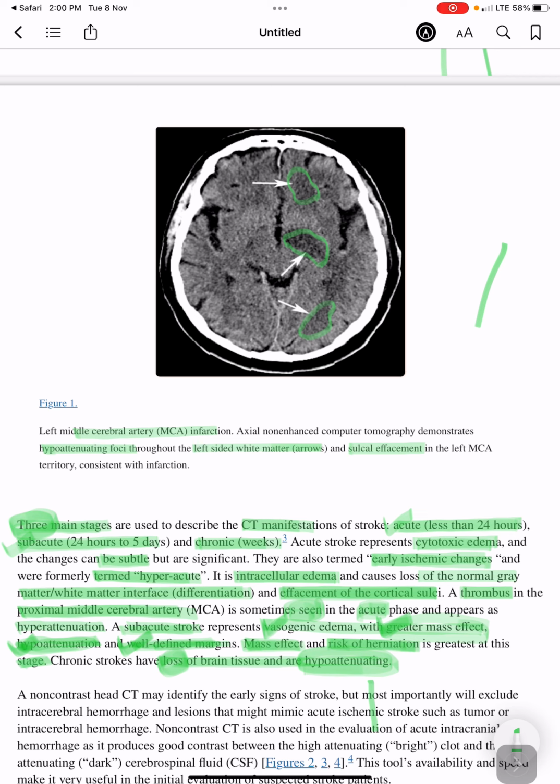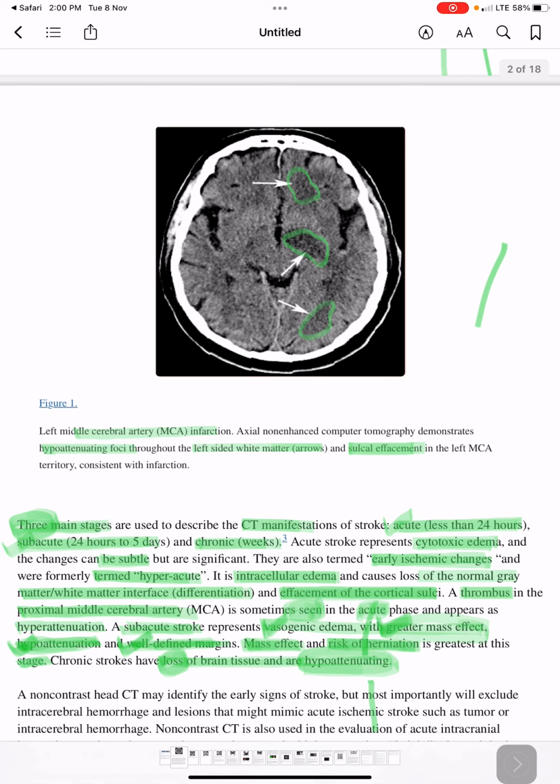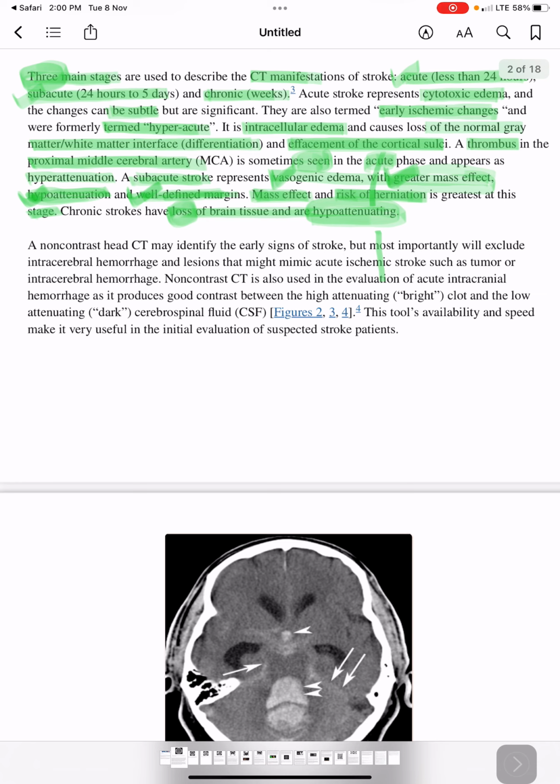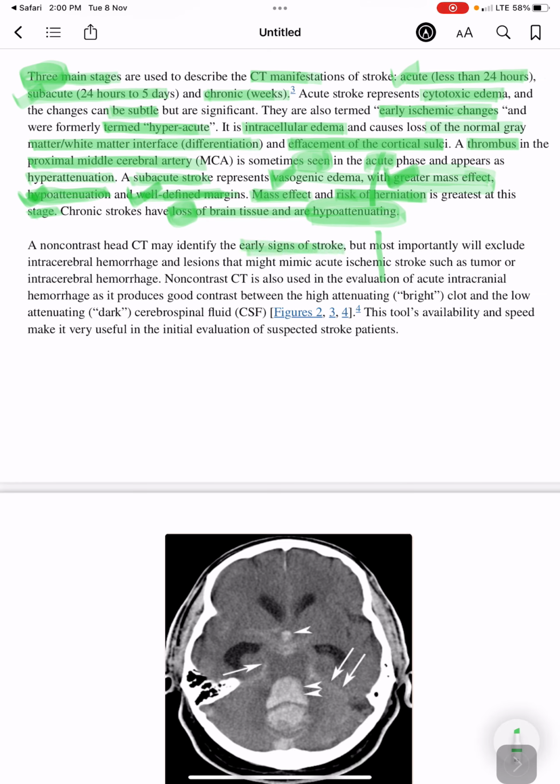A non-contrast CT head may identify the early signs of stroke, but most importantly will exclude intracerebral hemorrhage and lesions that might mimic acute ischemic stroke, such as tumor or intracerebral hemorrhage.